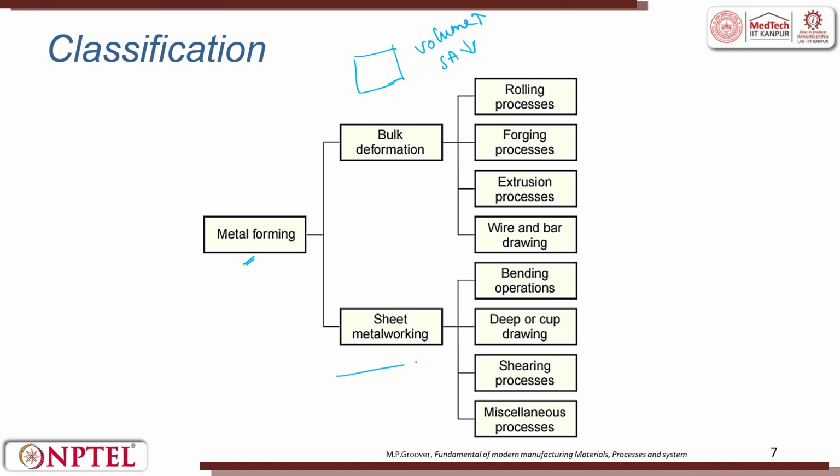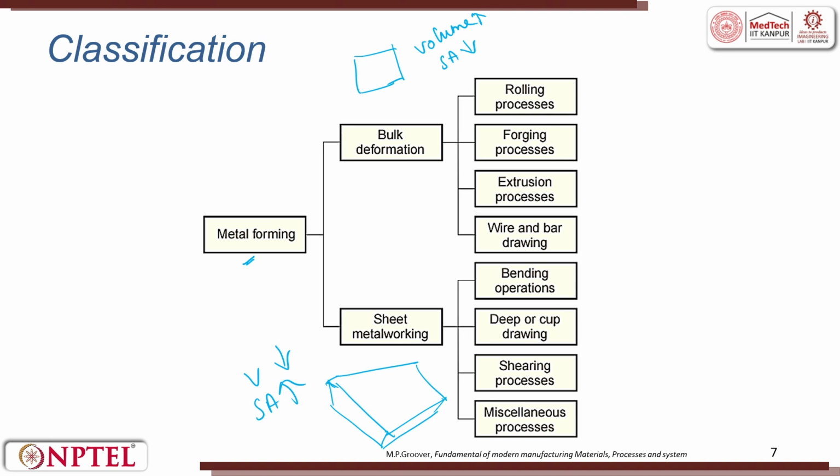If the volume is less and the surface area is large, then it gets into sheet metal forming operations. Sheet metal forming operations are commercially used in a big way, right.